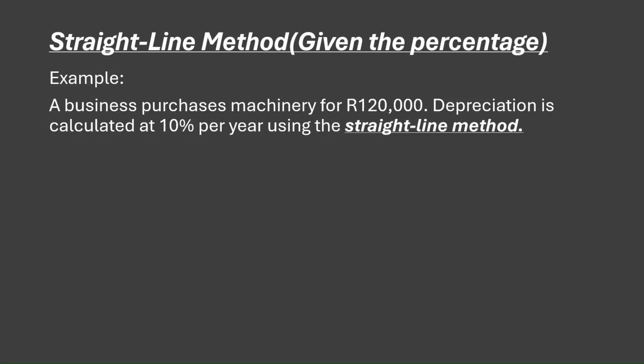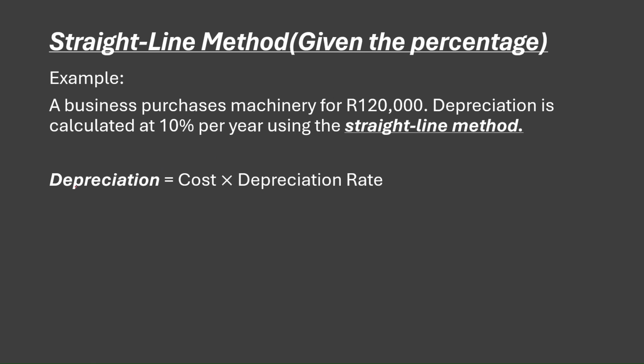All right. So now let's look at the other method of straight line. But this time around, we are given the percentage. So here's the example. The example says that a business purchases machinery for 120,000. So obviously, if it purchases it at 120,000, that is going to be our cost. Then they tell us that the depreciation is calculated at 10% per year using the straight line method. So this one is basically going to just be the rate, right? So just make sure that you also note those things down there.